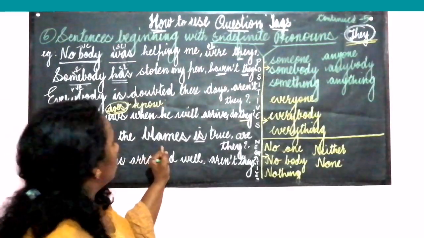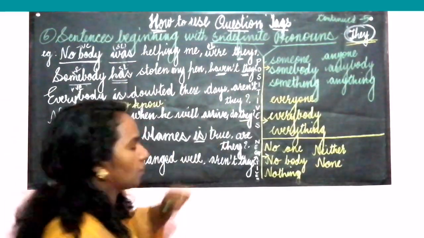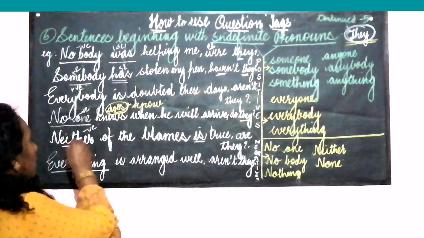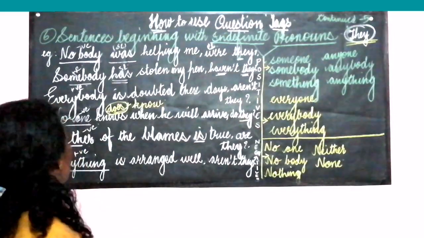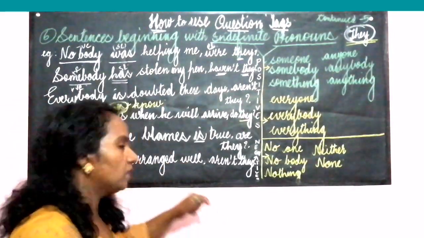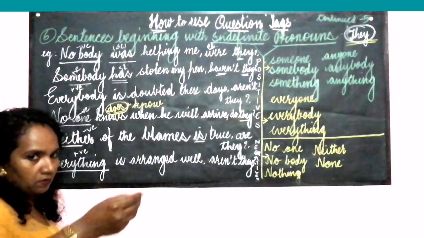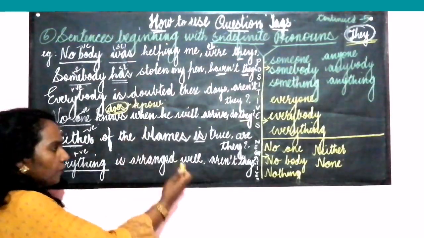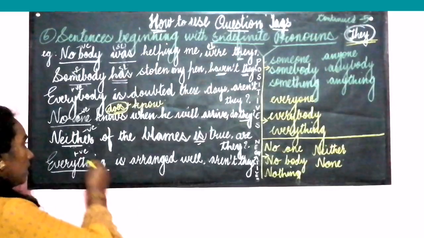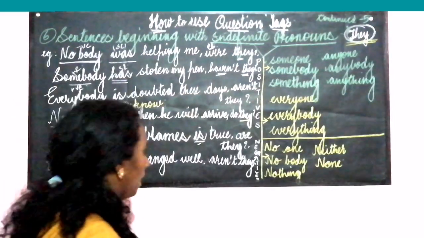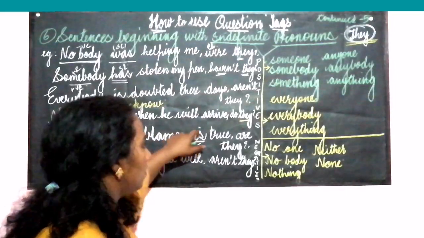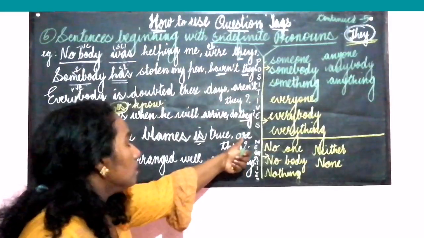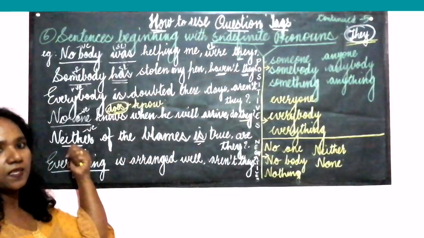Neither of the blames is true, because they have accused or blamed. So two blames were there, either this one or that one. Neither of the blames. We have two blames and neither, not even one, is true. As it is giving one out of two, we have the verb is. But this sentence is negative because it is neither. Neither is. So we have converted this is into are, and for neither we have used they. It is a positive tag because the sentence is negative.